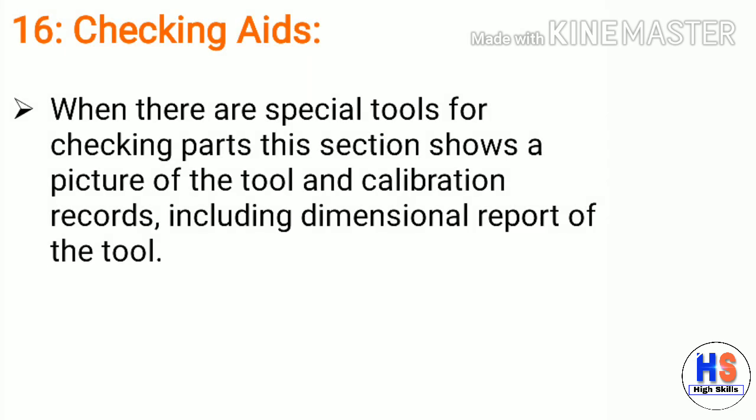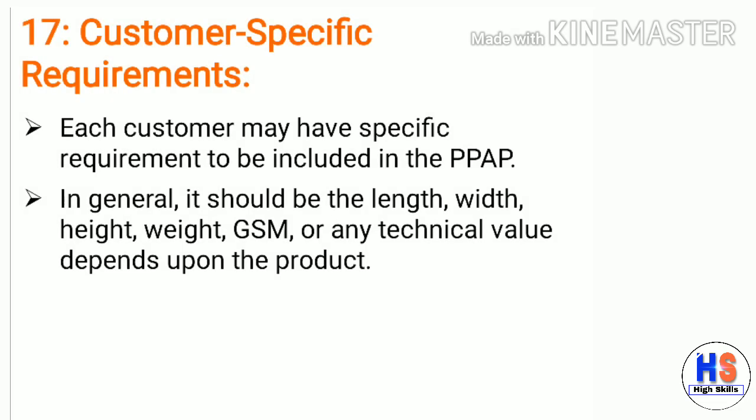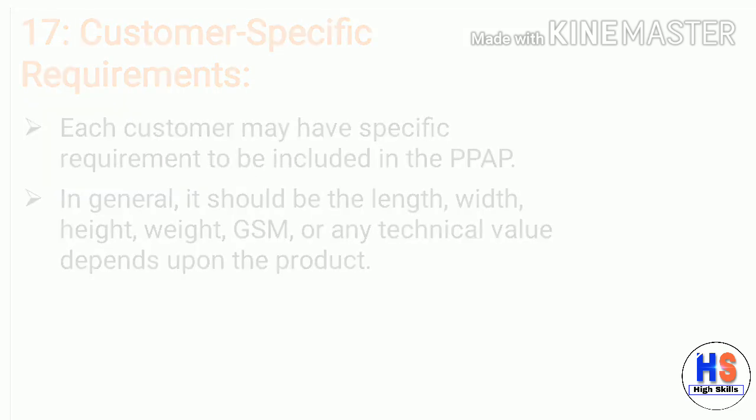The 16th element of PPAP is checking aids. When there are special tools for checking parts, this section shows a picture of the tool and calibration records including the dimensional report of the tool. 17th PPAP element is customer specific requirements. Each customer may have specific requirements to be included in the PPAP. In general, it should be the length, width, height, weight, GSM or any technical value depending upon the product.